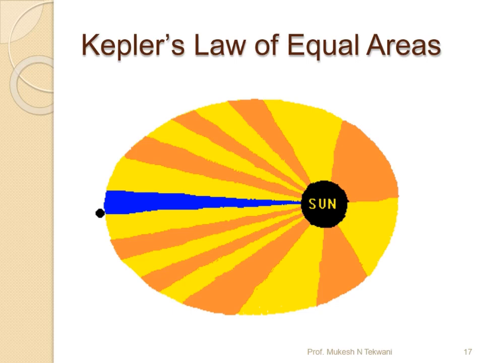Distance is more, so attractive force is less, so it will be moving slowly. But over here distance is less, so attractive force is more, so it will be moving faster. Because of this, we will be able to see that here a small area is covered, and here a very huge area is covered. But the distance between them also matters. So in a given time, the areas swept by the planets around the sun will always remain the same. That is what the second law of Kepler tells us.